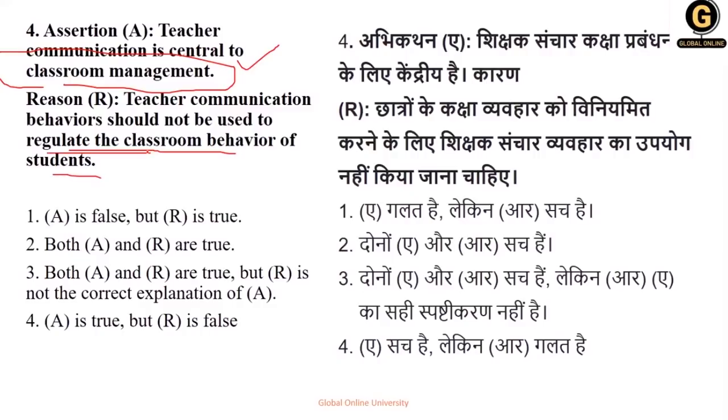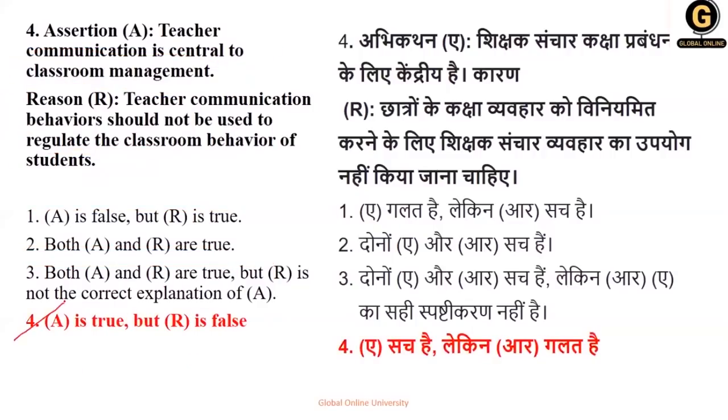तो ऑब्वियसली सेंट्रलाइज्ड मैनेजमेंट तो होना ही चाहिए, बट द रीजन इज टॉकिंग अबाउट नो. So definitely this cannot be the true option. सो अगर जहां पे आर ट्रू है, वो ऑप्शन हमारे ऑप्शन वो राइट है ही नहीं. Okay, so if you see, all the options get cancelled. So your correct option is option number 4, that is A is true and R is false. That is your right answer, option number 4.